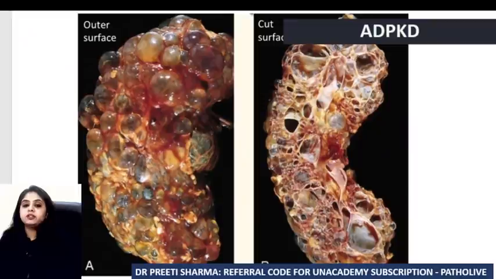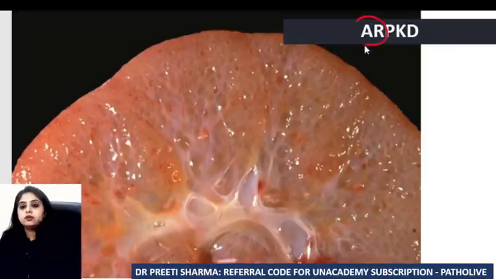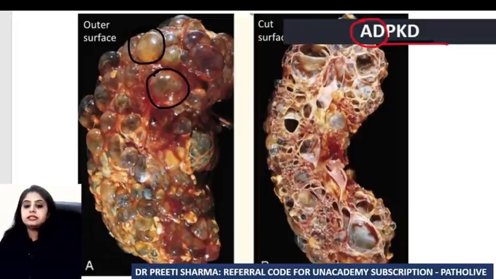Coming to the next spotter, once you look at it you need exactly a second to answer that yes, a lot of cysts are forming. So this is polycystic kidney disease. Now, polycystic kidney disease can either be autosomal dominant or autosomal recessive. So you'll say this is a genetic thing. I cannot look at a kidney and tell without knowing the family history. I just can't look at the kidney and say, oh, it is dominant or recessive. But yeah, there is a catch point actually which I want to tell you.